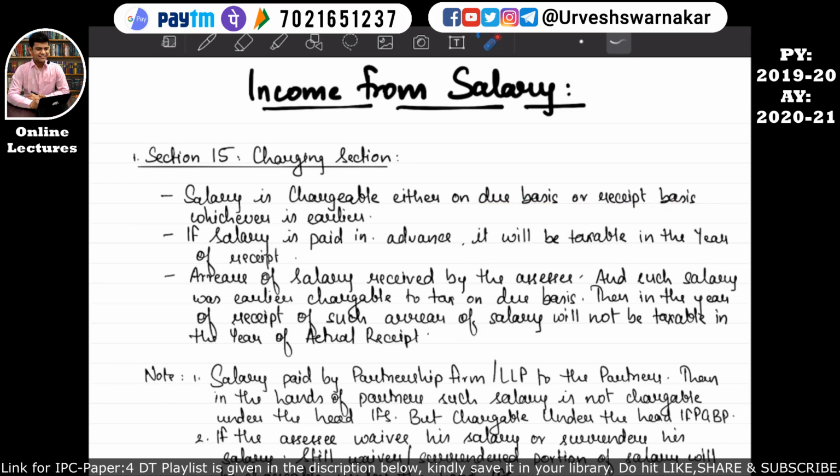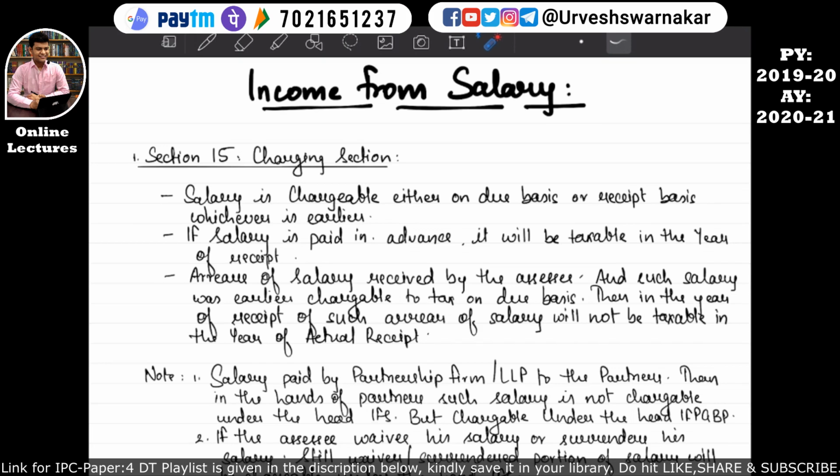Basically there is a contingency that whether the salary will be received or not, and taxing such salary on due basis will be very wrong for the assessee, and it will cause a burden on the assessee. I hope this is quite clear. So the exception for this point 1 is dispute. If there is a dispute between the employer and the employee, then the arrears, that is the outstanding salary, will not be chargeable to tax in the year of the actual salary, that is the due basis. But what if such salary was not chargeable to tax on due basis because of the dispute? Then it will be chargeable in the year in which it is actually received. I hope this is quite clear to you all.